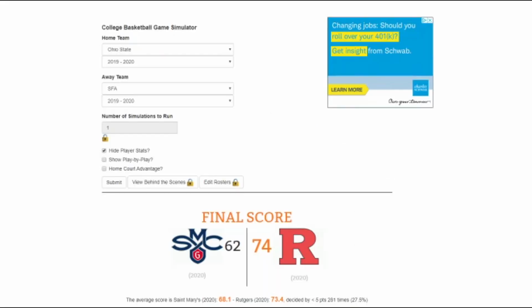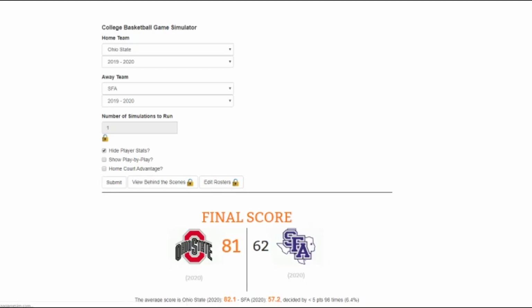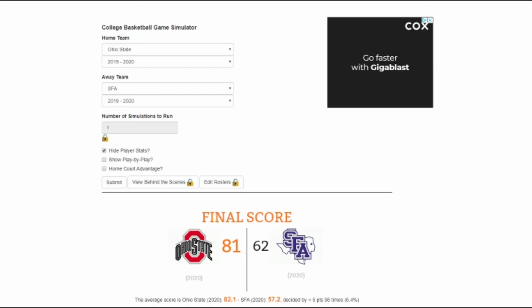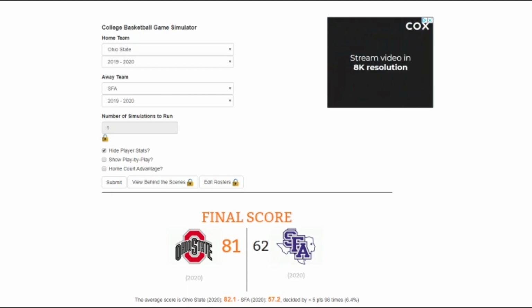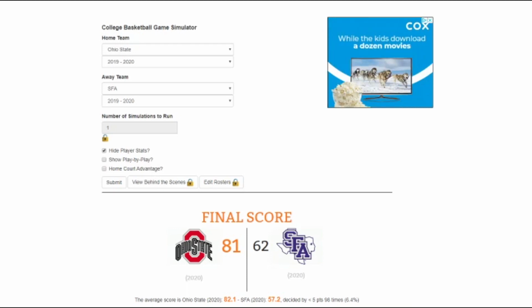Up next, we have 5 seed Ohio State and 12 seed Stephen F. Austin. Stephen F. Austin, their main win of this year was beating Duke at Duke on a last-second layup. And for that, I'm going to go with SFA in this case. Ohio State, they're just as good, but I like pulling for the underdogs. We're going to go SFA in this game. Okay, Ohio State proved me wrong, winning 81-62. That's no big deal. Ohio State will move on to the next round.